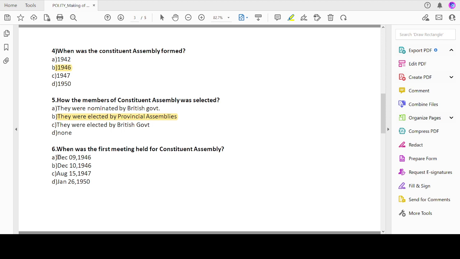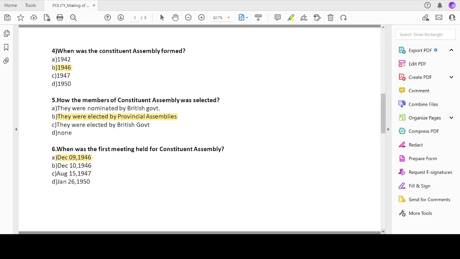When was the first meeting? December 9, December 10, 1946, August 15, 1947, January 26, 1950. So it was on December 9, 1946. That was the day when the first meeting was held for the Constituent Assembly.